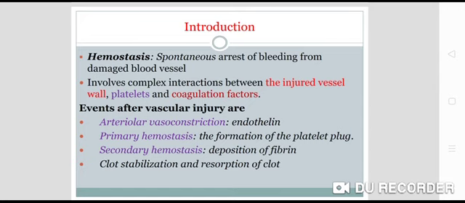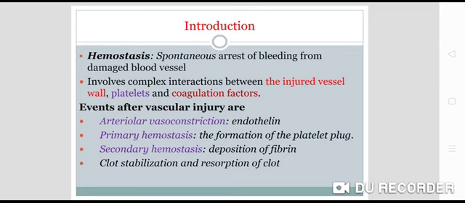Now in this hemostasis, there is an interaction between the injured blood vessel wall, platelets and coagulation factors. So it involves a complex interaction between the injured vessel wall, platelets and coagulation factors.